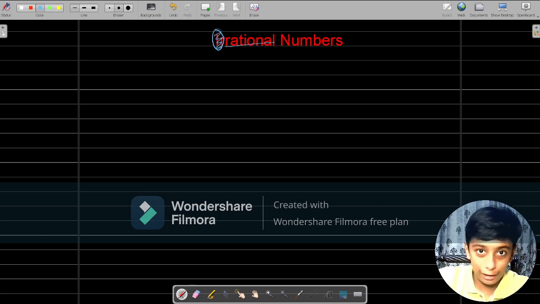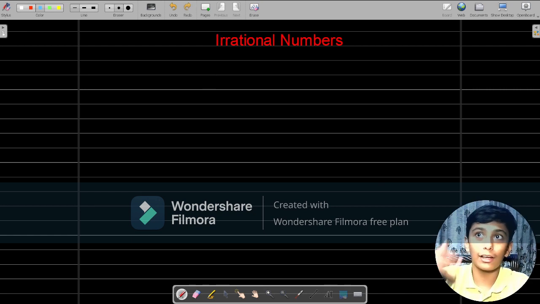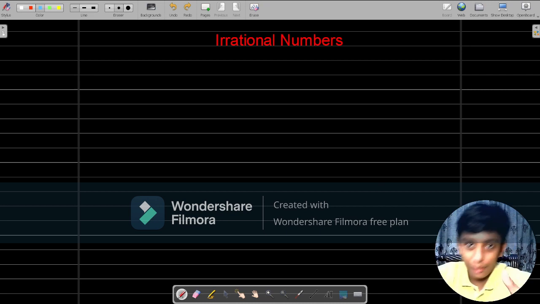What do you have? Rational numbers. So just I and R are added over here, which means not. If we add something in front of some word and the meaning of it becomes not, I think you will get it. So without wasting any time, now let's begin with the definition of this.